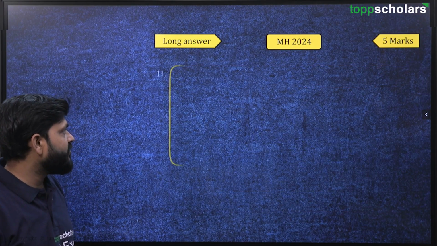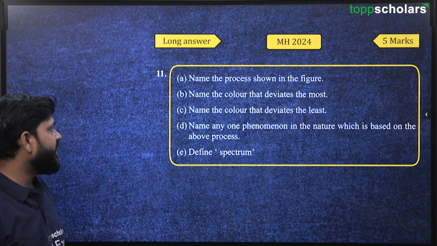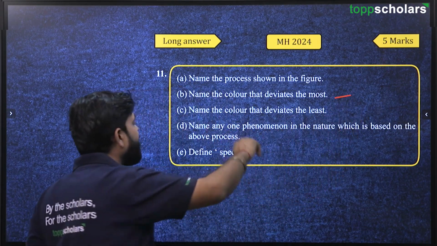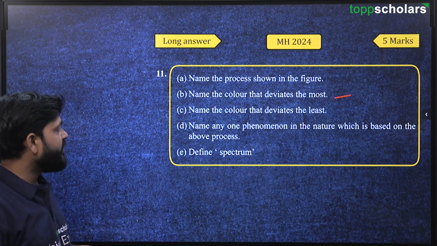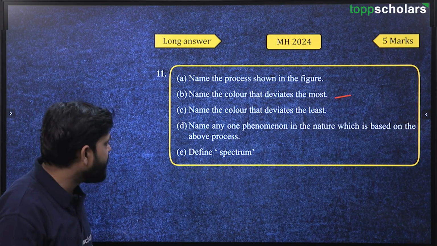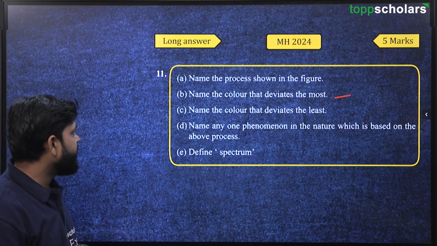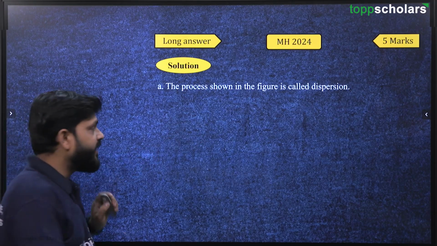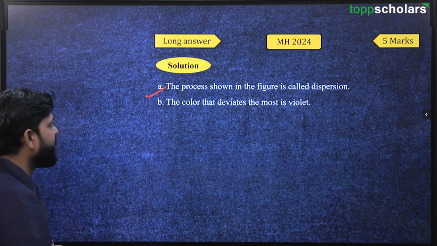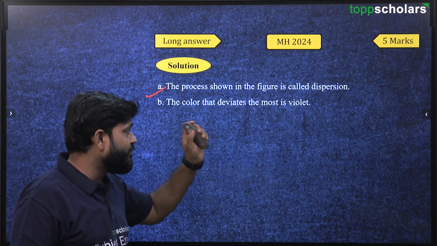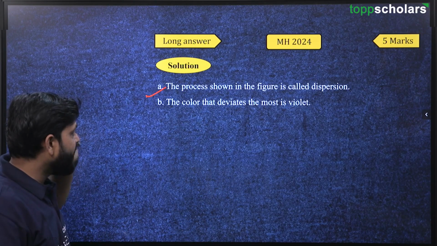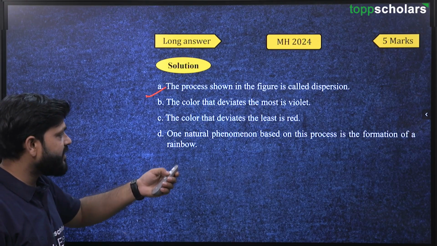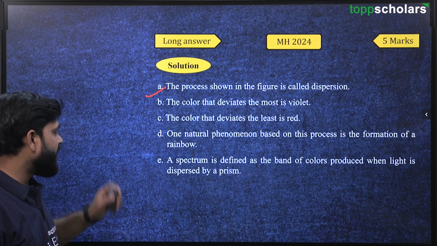Now see here, what is the first question? Name the process shown in the figure, name the color that deviates most, which I have told you is violet. Name the color that deviates least, red. Name any one phenomenon in nature which is based on the above process. The process shown in the figure is called dispersion of light. Second part: the color that deviates the most is violet. The color that deviates the least is red. One natural phenomenon based on this process is the formation of a rainbow.